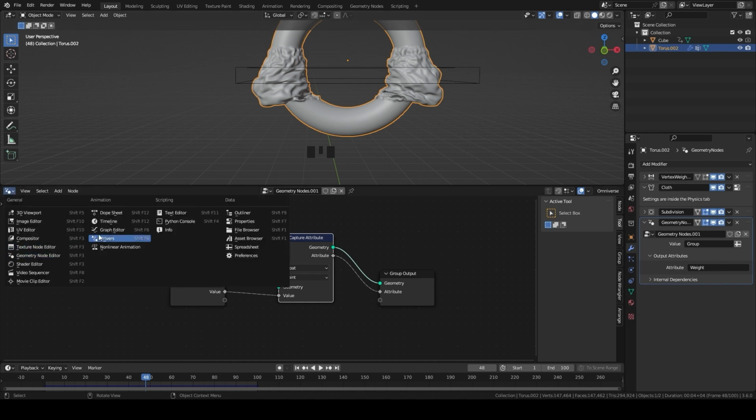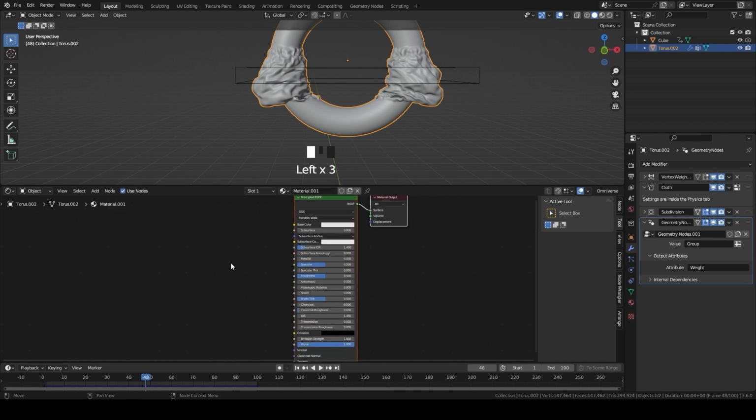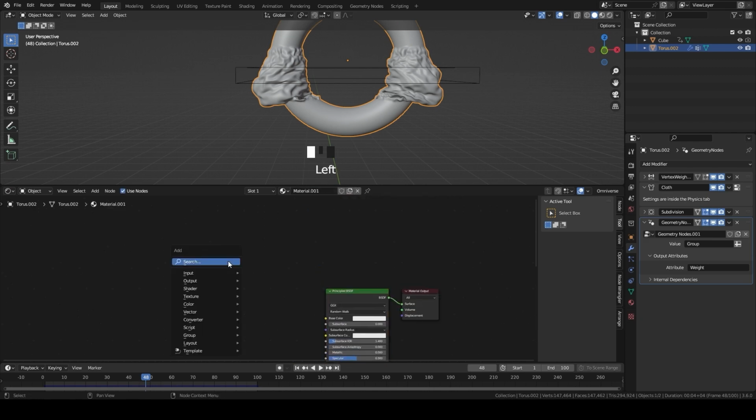Now go to the shading and material. Add the attribute node and type the same name that you specified on the geometry node modifier.